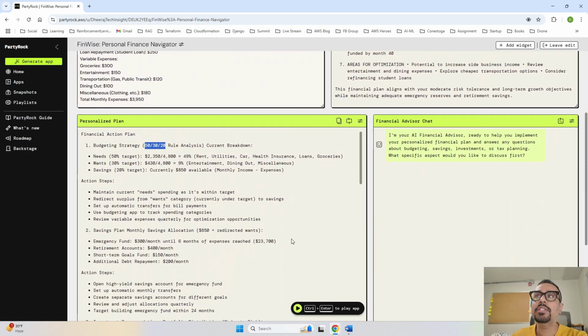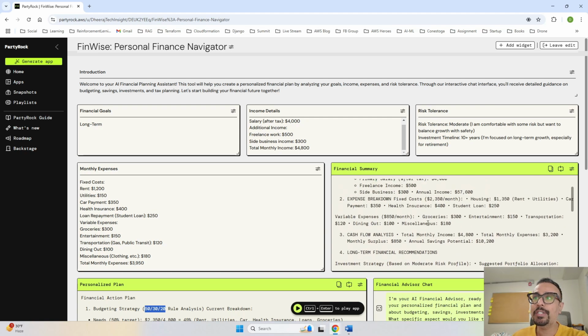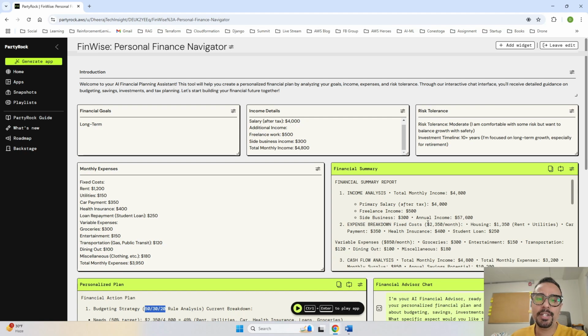Okay, so guys, this is how you can use this app to do your personal financing. Again, this is not an app for professional financing tips, but yes, this is the app which will help you on a daily basis to manage your expenses, especially if you're a beginner and you don't know how to do it and you're looking for an assistant who can guide you on the basic things. So I think most of the basic things it has covered.